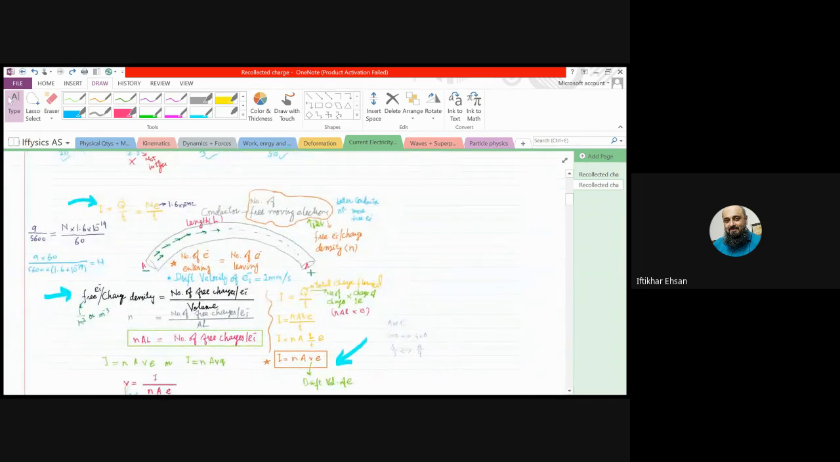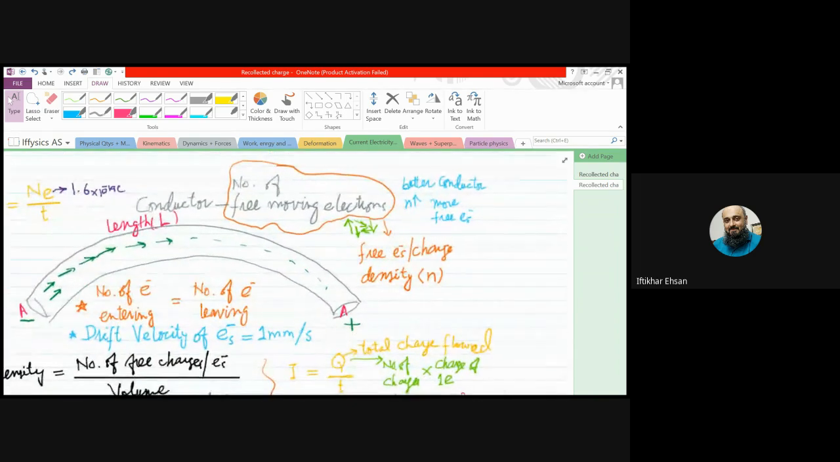Now, there is an important formula that can be the last point for today. We say conductors, metals, are good conductors because they have free moving electrons. So there are different types of conductors. Not all the metals are equally good conductors. Some are better than others, and the difference is free electrons. The ones which have a larger number of free electrons are better conductors.